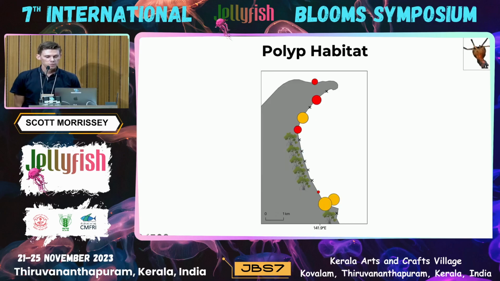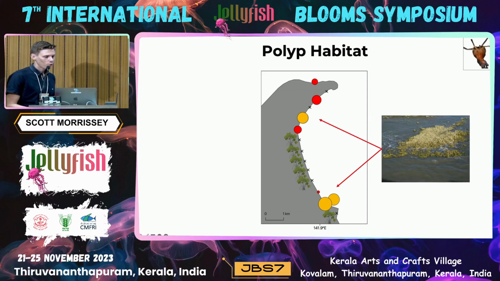Now, looking at specific habitats, what was interesting was that I didn't detect any polyps at sites characterized as mangrove habitat, which is really quite interesting. So perhaps mangroves aren't suitable habitat for Chironex polyps. Where I did detect polyps was at these sandy beach habitats, which definitely wasn't expected.